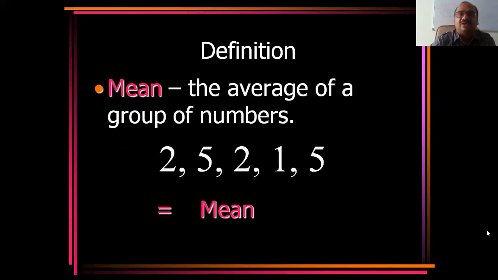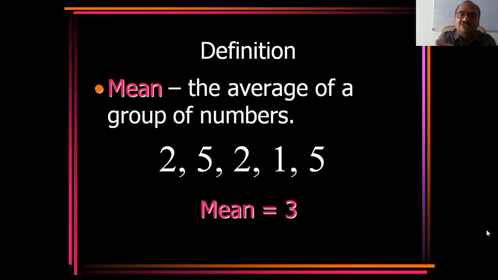The mean is the average of a group of numbers. Take 2, 5, 2, 1, 2. Whatever order is there, you need not keep the numbers in order. For the average, you just go on adding all these numbers, which are called addends, and you take the mean. How to calculate the mean? See here, the mean is 3, for 2, 5, 2, 1, 2. So finally 3 is the mean.